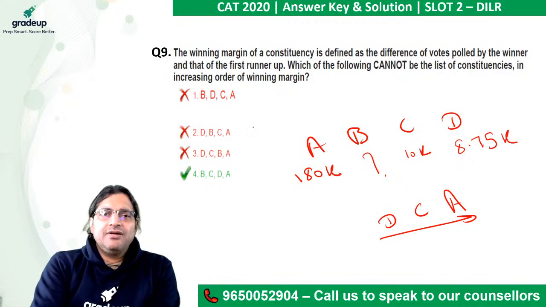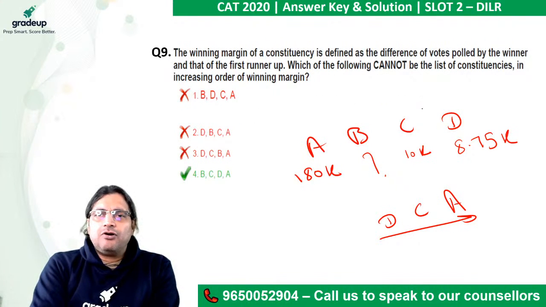D, C and A. So which of the following cannot be the list of constituencies in the increasing order of winning margin? DCA is okay, so it can be. D, C and A, this also can be.